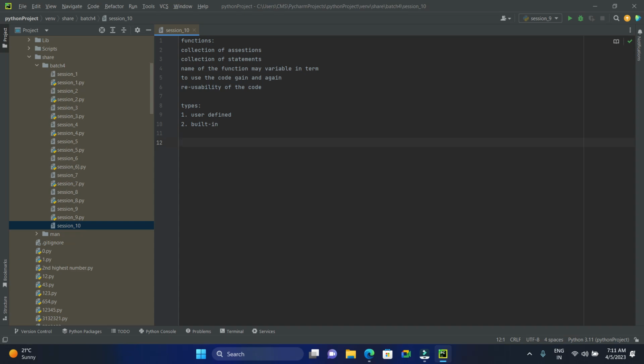Okay. So what are the main advantages of these functions? By including functions in the program, we can prevent repeating the code again and again. As I told you, the first advantage of using functions in our scripting is reusability of the code. What is the second advantage? Python functions, once defined, can be called many times and from anywhere in a program.